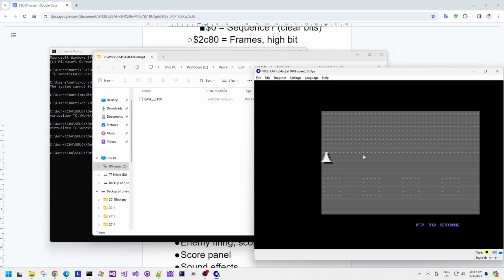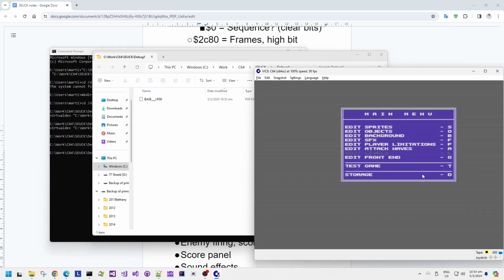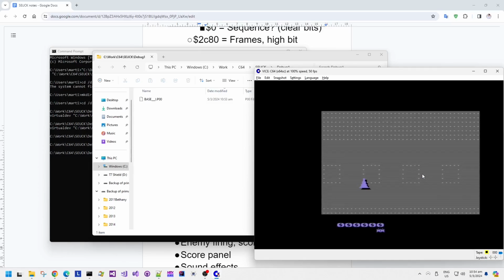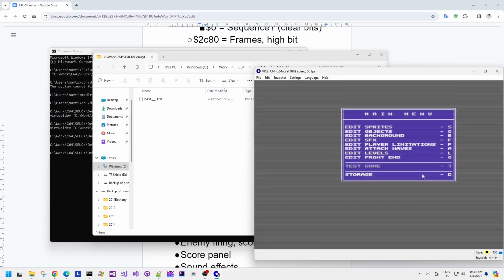The first enemy that I'm adding here is basically in the top left-hand corner of the screen, and then I'm doing that square movement. We can see that the units free goes from 3000 to 2983. I think they put units free rather than bytes free because maybe bytes was seen as a bit too technical, perhaps. But testing the game, we can see that the enemy goes through its attack wave movement, and then the level loops around, and we get to see that enemy again.